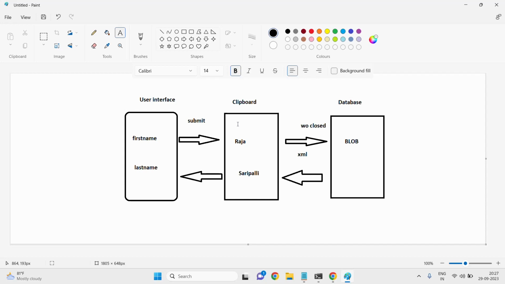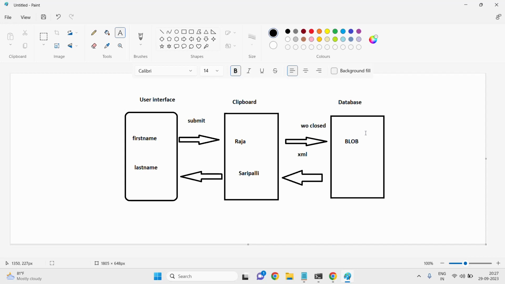If the case ID is gone, the data in the clipboard is also gone. If the case ID exists, the data of the case ID will be stored in the clipboard. If the particular case ID is closed, then all the data in the clipboard will be stored in the database in the form of a binary object.